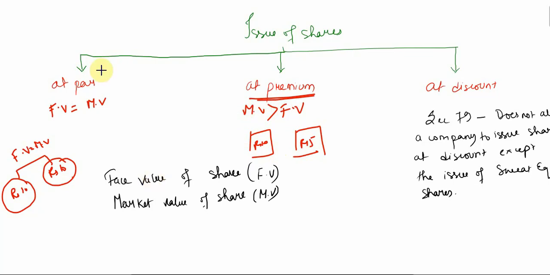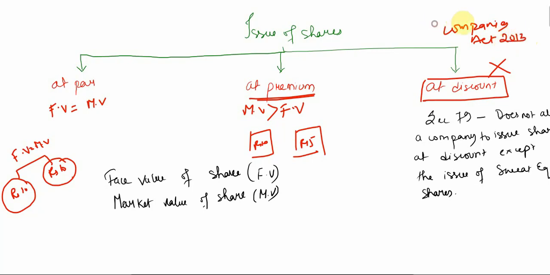So a company can issue shares at par. That means they can keep the price the same as the face value, or the company can also issue shares at premium. That means they can charge more than the face value of the shares, but a company cannot issue shares at discount. Because as per the latest Companies Act, I forgot to tell you this in the beginning, the latest Companies Act, very important, that is going on as of now, is the Companies Act 2013. So as per Companies Act 2013, shares cannot be issued at discount.